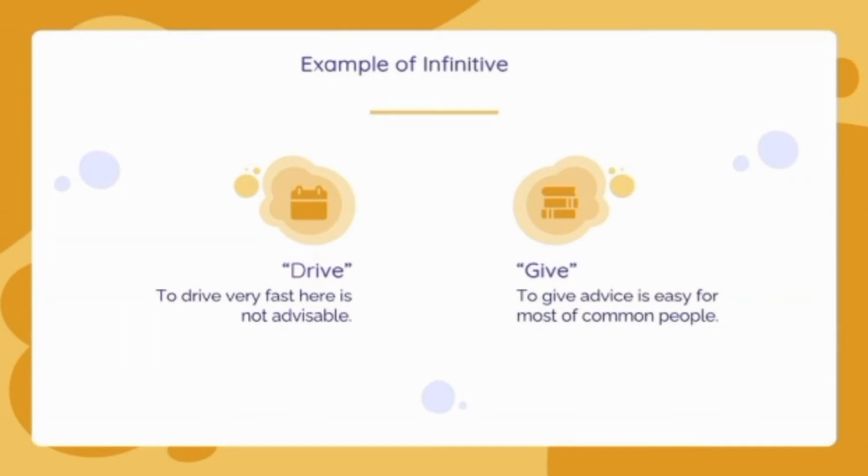The second one, we have give. We put to before the verb give, so it becomes: to give advice is easy for most common people. So the verb give in this sentence becomes the subject of the sentence.